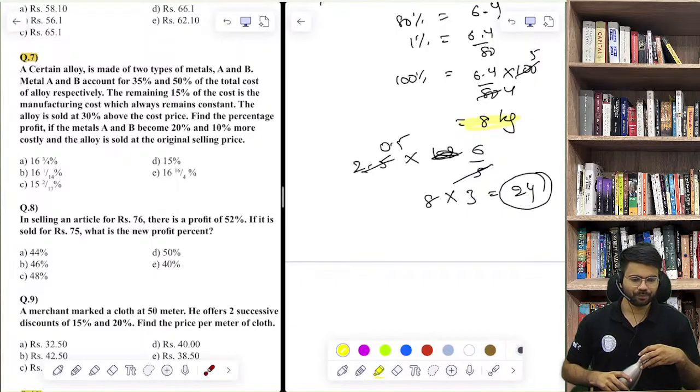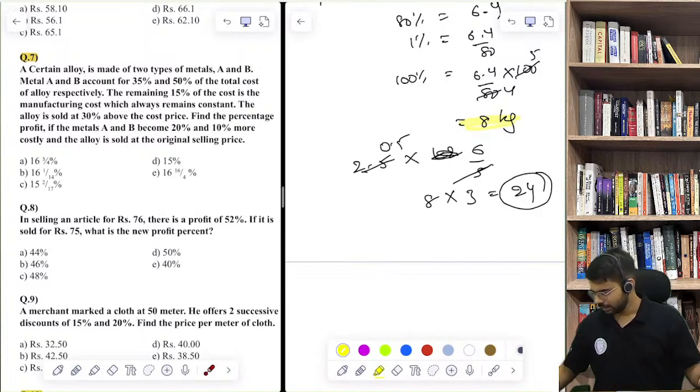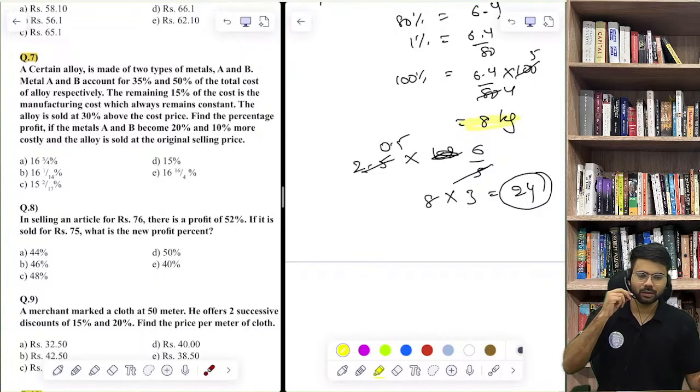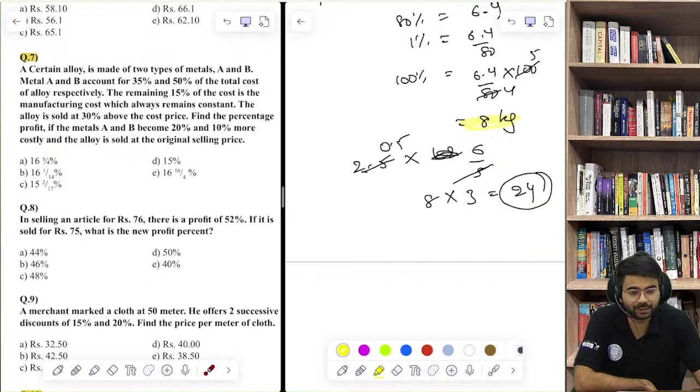You can give 3 hours, 2 hours even daily. See, first of all, you should work on quant and reasoning, because current affairs are more important for the last 6 months. So if you're starting for this exam, you should first work on quant, reasoning, English, management, finance, the static subjects first.